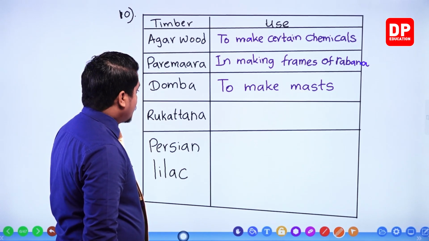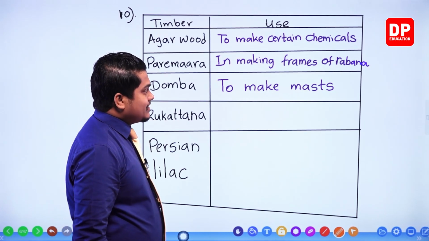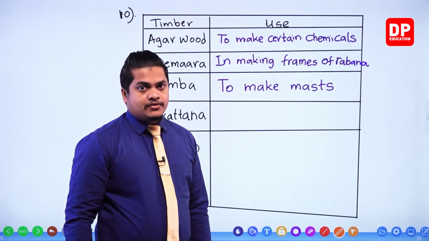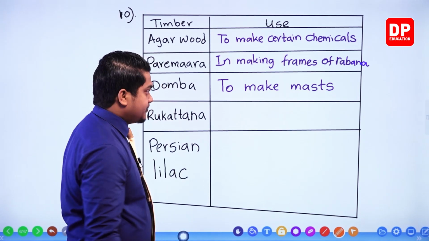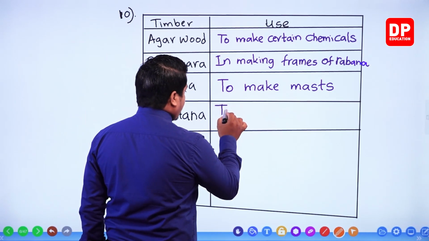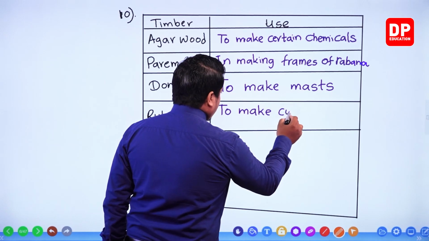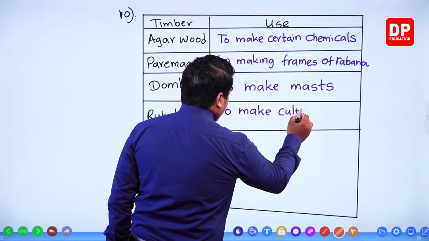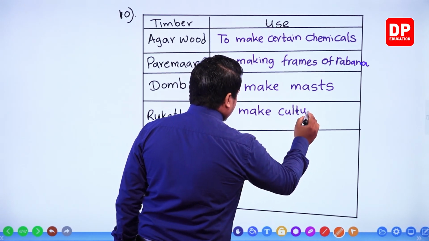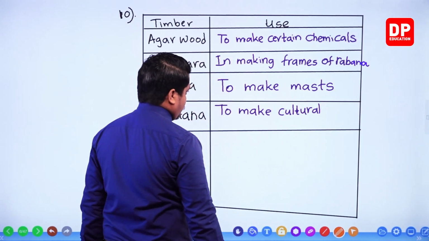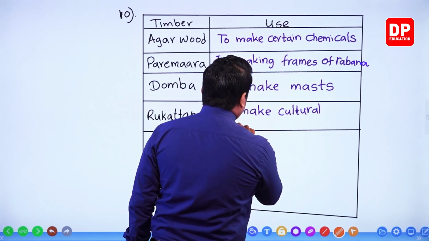Next one, Rukkattana. Rukkattana is lightweight. So as it is lightweight, it can be used to make masks, right? To make cultural masks.